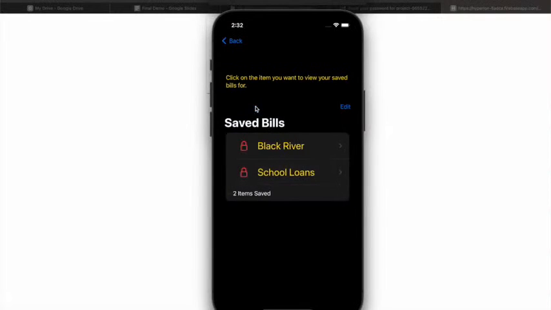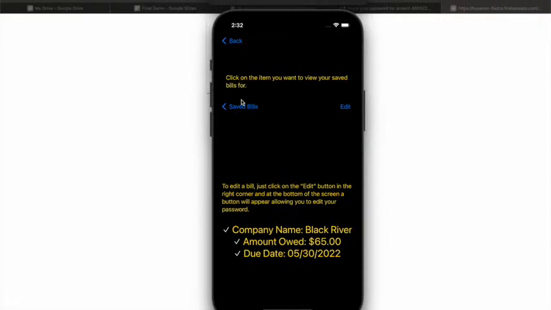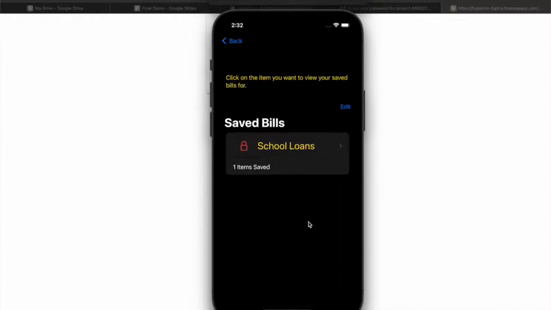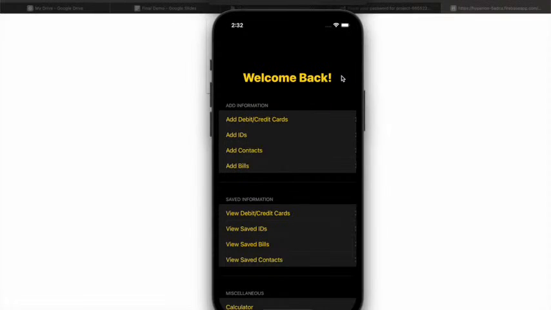And also, let's just say she already paid Black River for the $65 at the end of May. She can just go ahead and delete it so she doesn't have to worry about it because she already paid it. And so now let's say that a credit card expired and she gets a new one and it has a new expiration date.